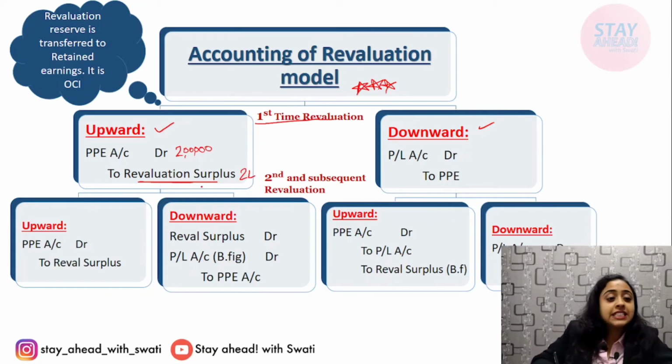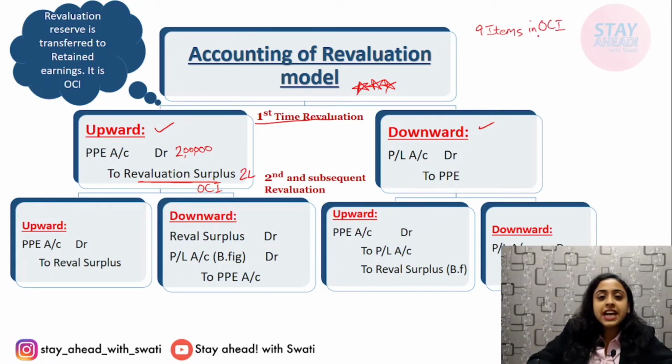This is OCI, other comprehensive income. We have studied 9 items in OCI. So this item is one of the items in OCI. Revaluation model, upward valuation under revaluation model.